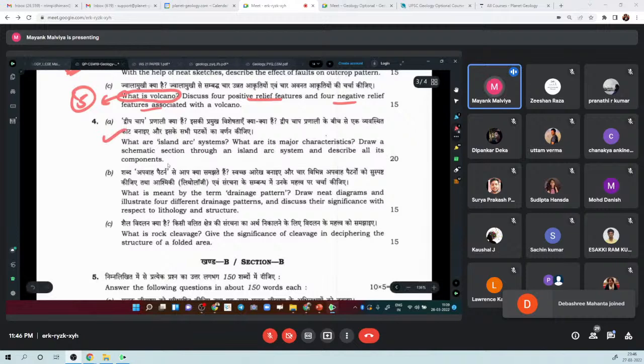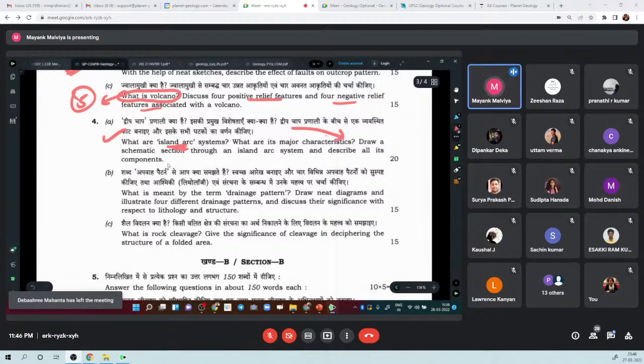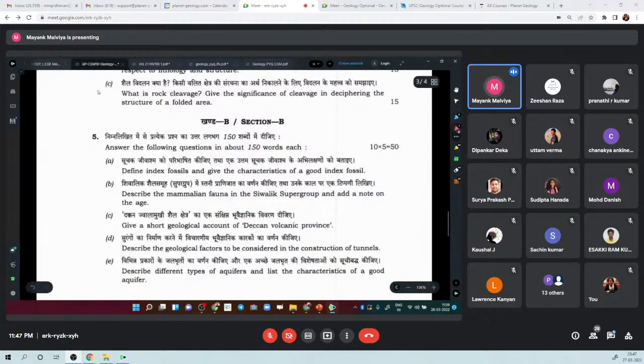Another question from general geology is what are island arcs, right? They are also given directly in our syllabus. They ask us some characteristics of island arcs and all these things, and to draw a diagram. Very easy. So nothing difficult in it. So these were the questions asked in